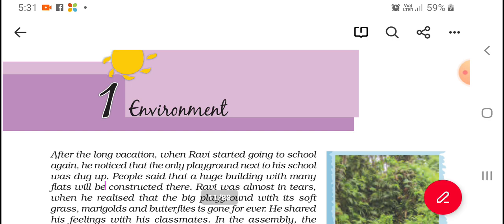Here comes chapter number 1 of class 7 geography NCERT. I know our class 6 history is not completed yet, but I think the half yearly examination is coming, and we are ahead of it. I will cover those chapters very soon, but first let's focus on class 7 because there is a lot of demand for the class 7 half yearly examination. The geography syllabus is quite easy peasy. I will clear it in some 2 to 3 days if I am regular. First, chapter number 1, environment.